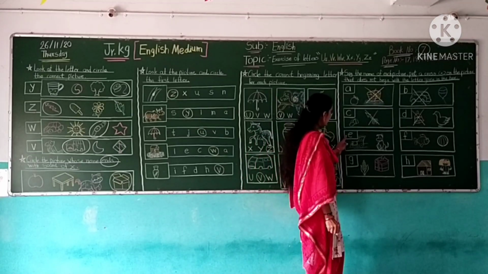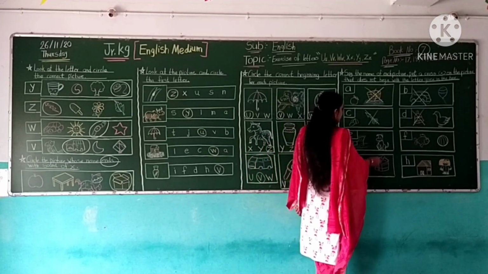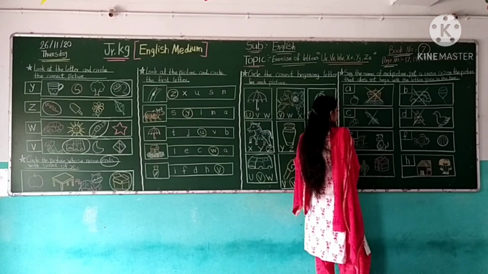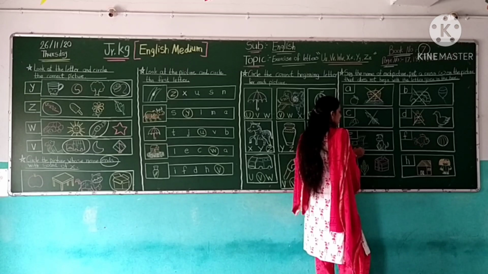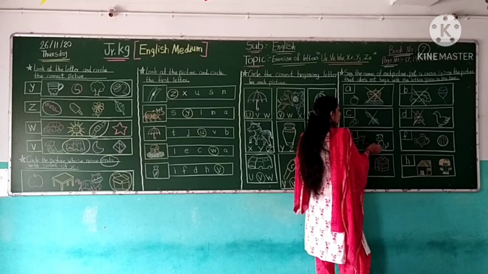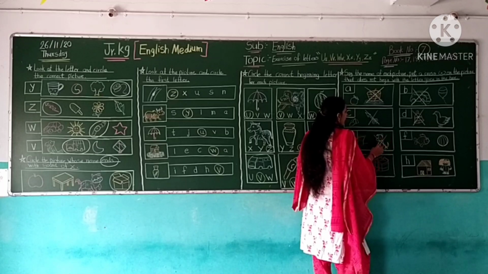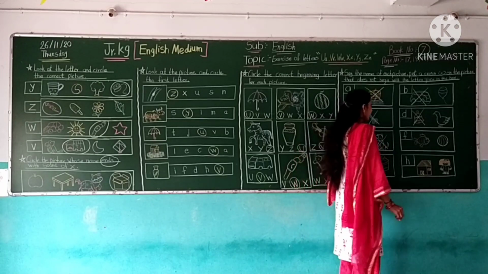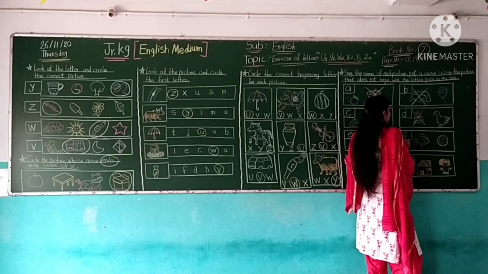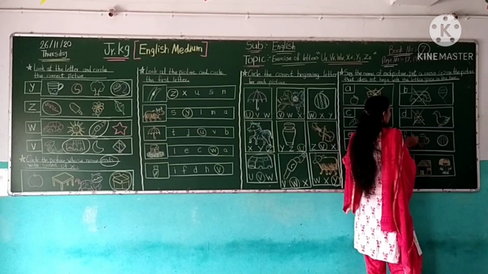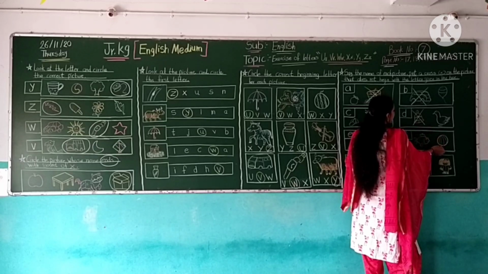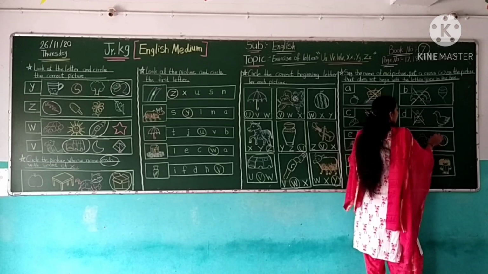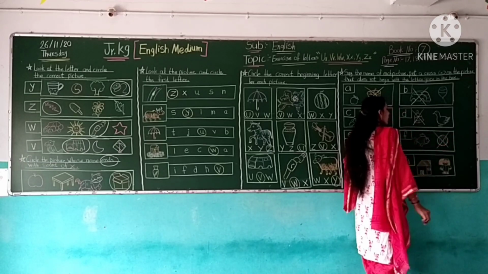Now the next letter is E. This picture is dog. Dog does not start with the letter E. Okay. This picture is engine. Engine starts with the letter E. So cross the picture dog. Now next is letter F. F for fish. And this picture is ball. Ball does not start with the letter F. So cross the picture ball.